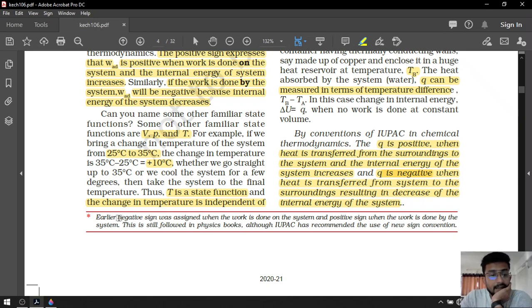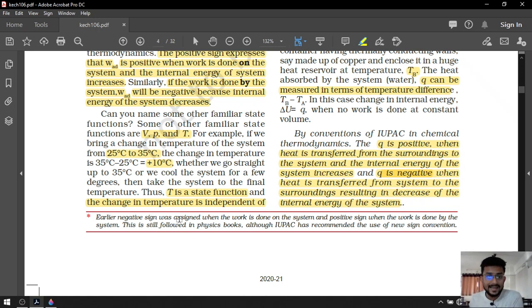First, the negative sign was there for work done on the system, but now it is changed. So be prepared. Physics will use opposite signs, which is wrong by the new rules. Chemistry follows the new updated rule of the IUPAC, whereas physics still uses the old rules. That's why the sign of the work will be opposite to chemistry. So let physics thermodynamics stay in physics only.